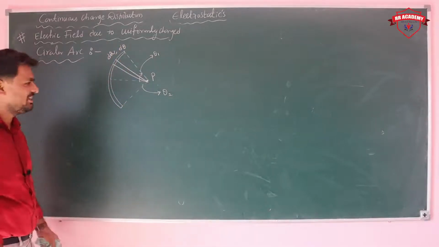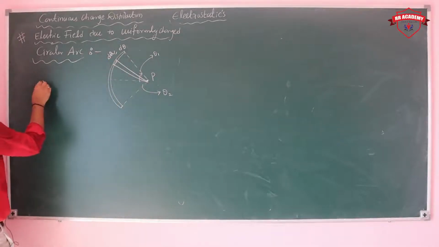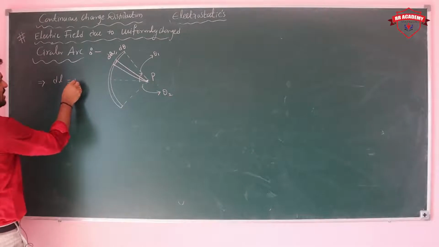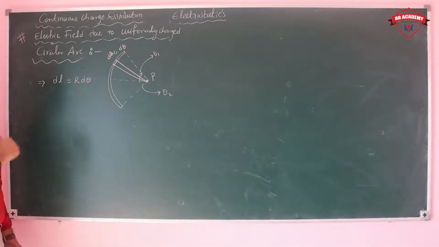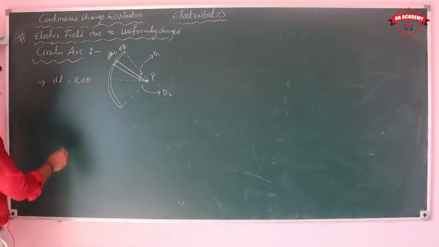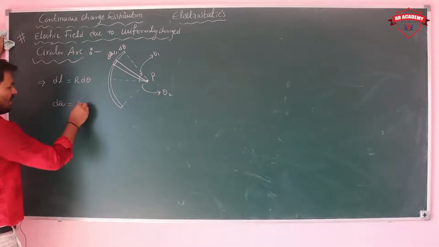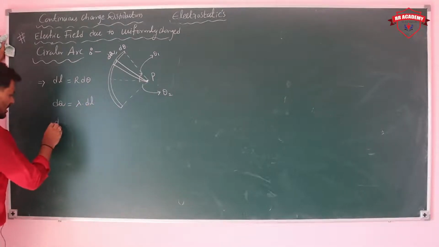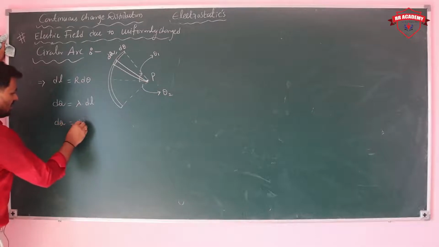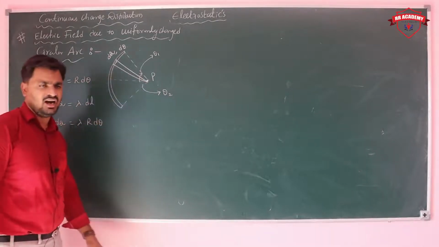The length we can take as dl, that means dl is equal to r into d theta. Then dq is equal to lambda into dl, so dq is equal to lambda into r d theta.